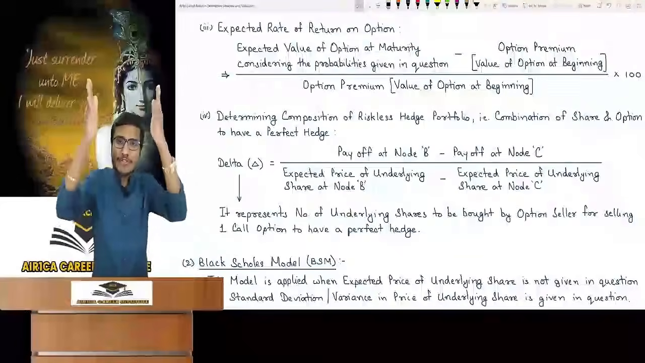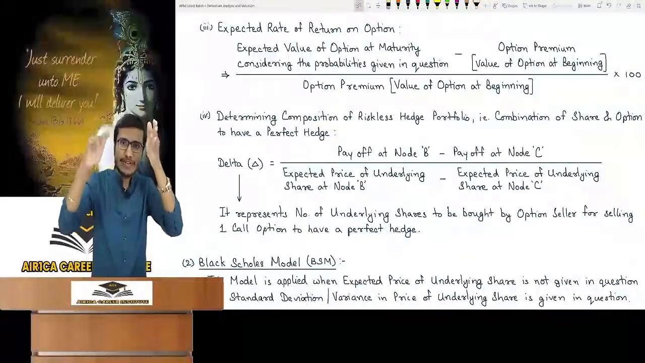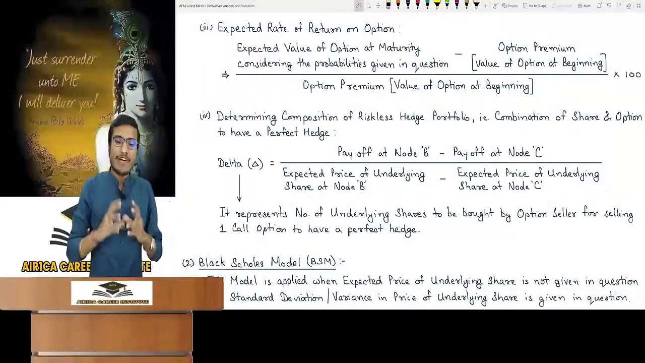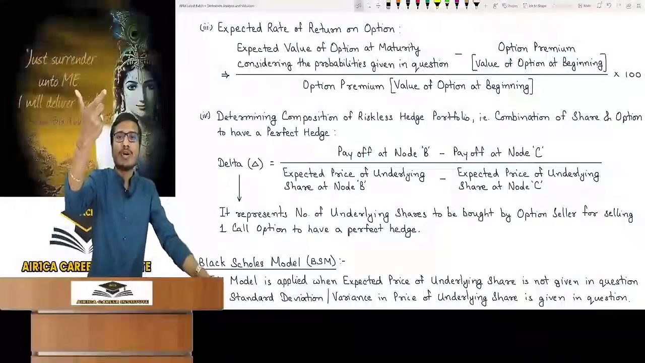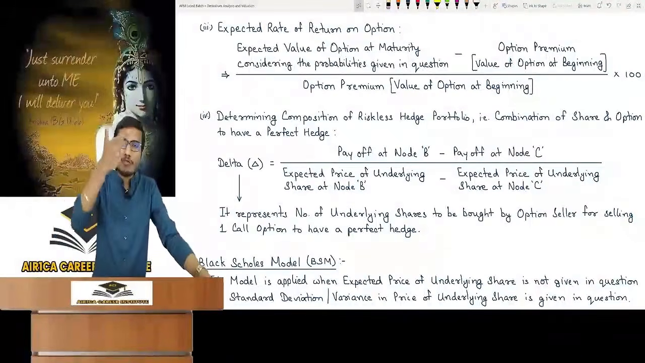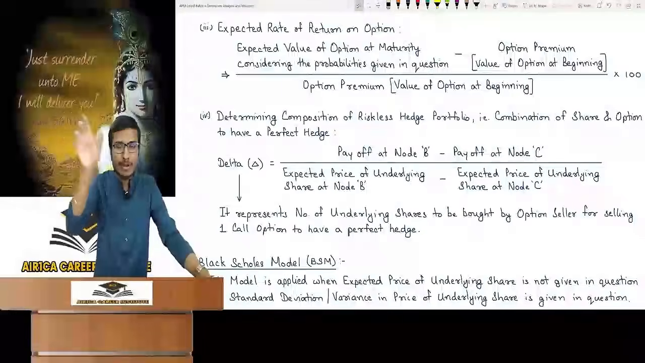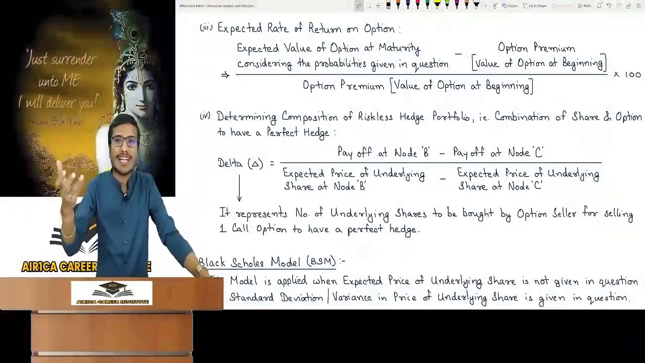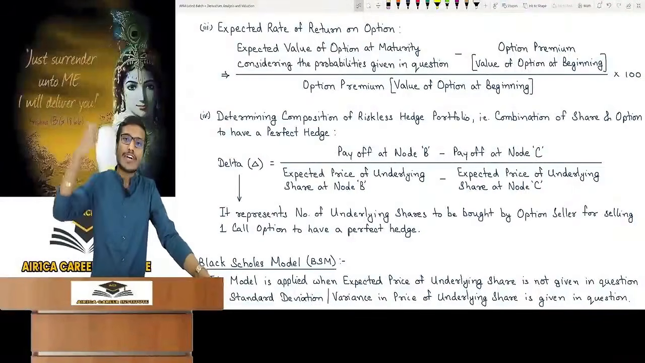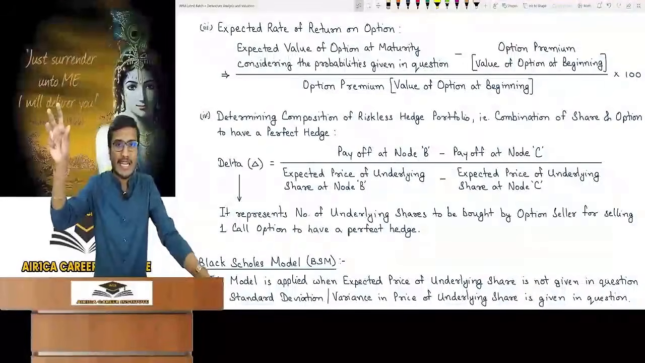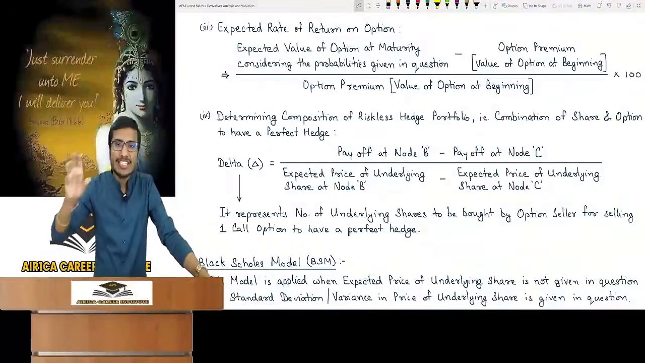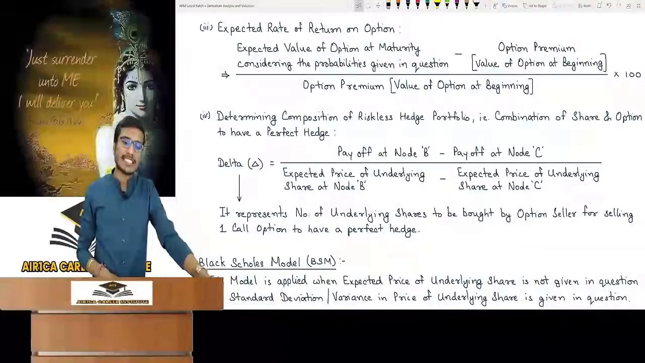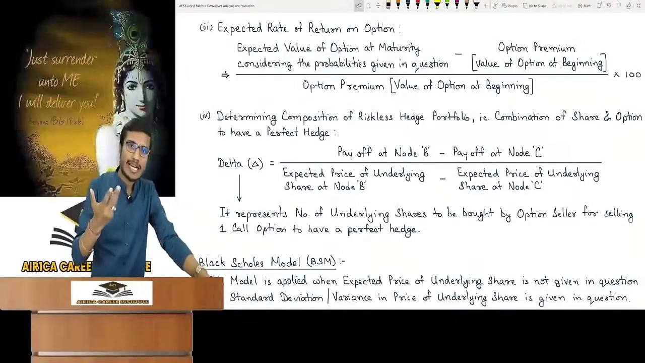Ultimately, do you know what we are doing? The first period under the binomial tree, remember? In the first period, take the differences we get in our payoff, the changes that have occurred by the change in prices. In the denominator, see the changes in expected price of underlying share. Take that in the denominator. This is delta, guys, okay?